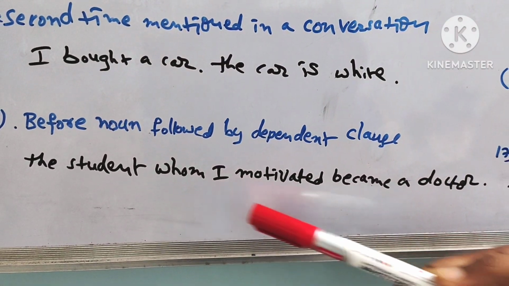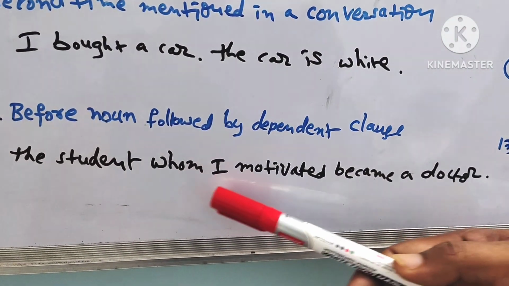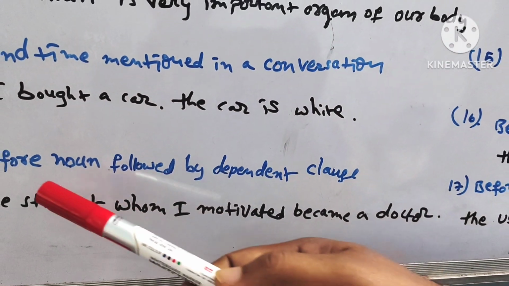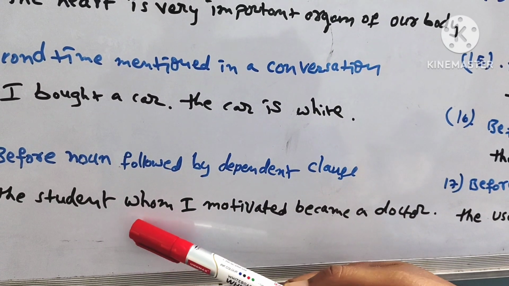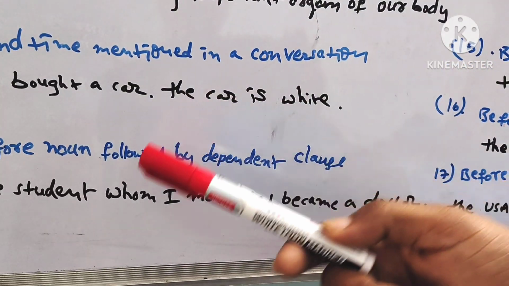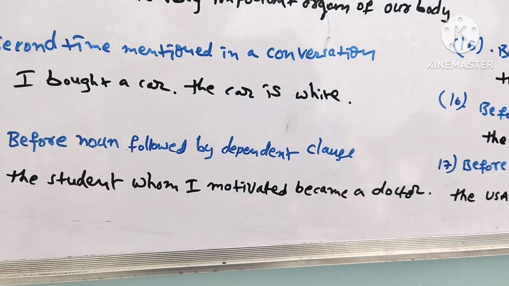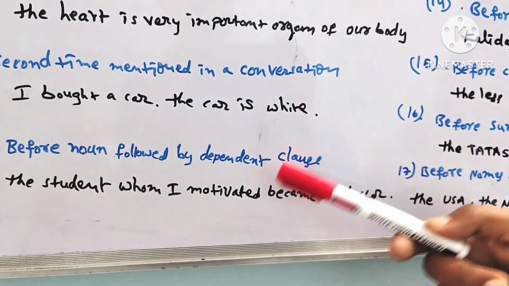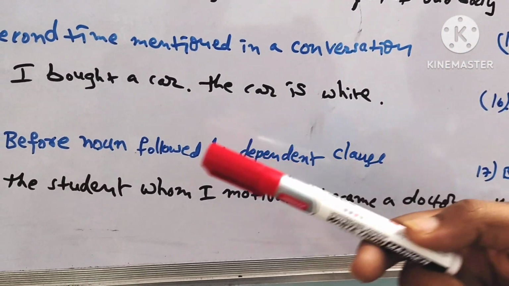This is a dependent clause. Okay, the student whom I motivated becomes a clause. So the noun is followed by this clause, a dependent clause. This one is okay. It includes this part of the sentence. So before this noun we use the. That is the usage of the before nouns followed by dependent clauses. Okay, so that is about this usage.